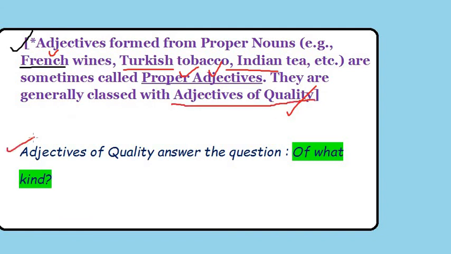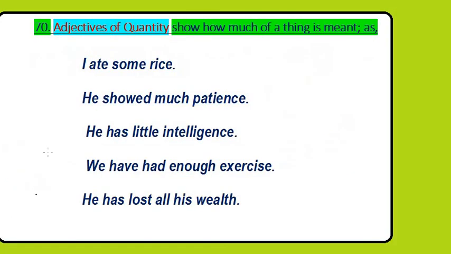Now one very important thing, that is adjectives of quality answer the question of what kind. Which kind of adjective answers which kind of question, we have to remember very carefully. Here it is the question of what kind. Now the next one, the second part of adjective, that is adjective of quantity. It shows how much of a thing is meant. How much, remember it.